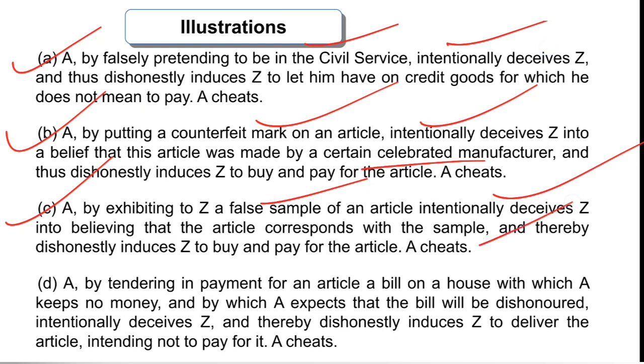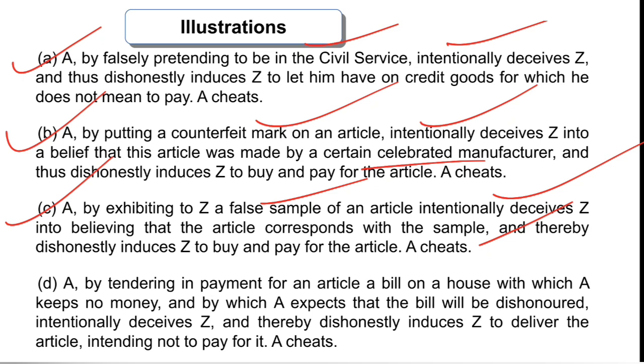So the thing is that if I show you a mobile phone having some qualities and features, and offer you to buy the same, and the sample I am showing you is different from the packed article you buy, and later when the article is checked, it is found out that the article was not the same as the sample shown to you when you bought it.